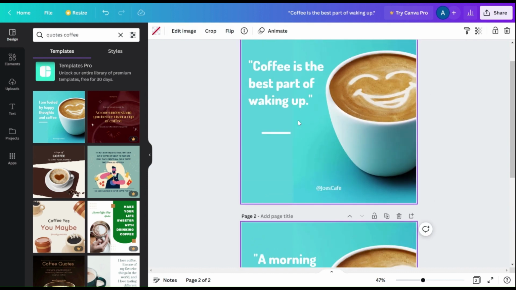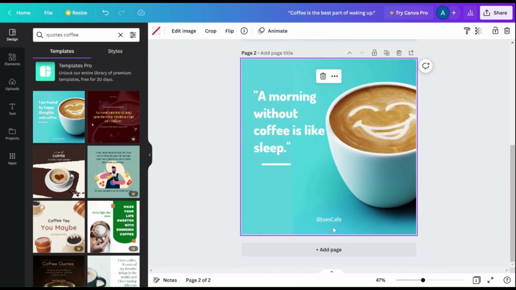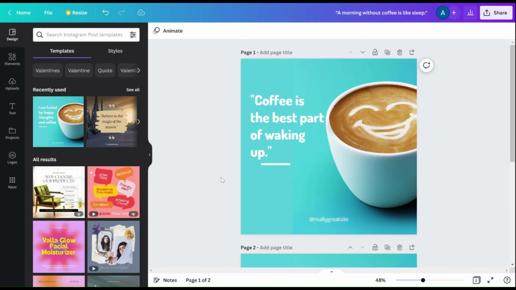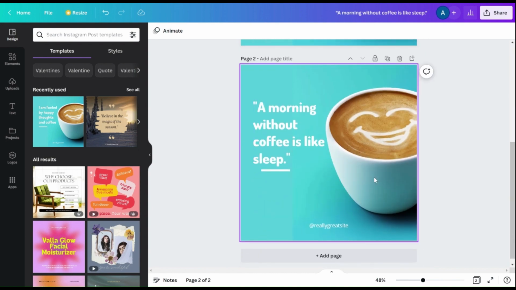This. There you go, you've got 2, and you just keep going, and you could easily get 30 of these. So let's say you don't want to do this manually for these 30 posts. Imagine if you had hundreds to do. Do you really want to spend an hour or 2 just going through this process, or is there a way to do it really quickly? And the answer is yes. With Canva Pro, you can do that, and I'm going to show you how to do that now.